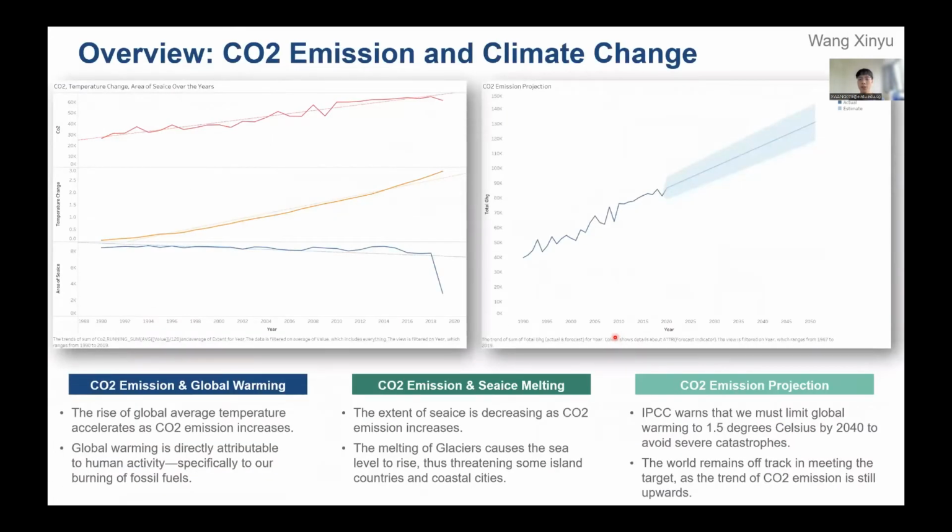Let's first take an overview of the current situation of carbon dioxide emission and climate change. Global warming is directly attributable to human activity, specifically to our burning of fossil fuels. And we can see the rise of global average temperature accelerates as carbon dioxide emission increases. This also caused the extent of sea ice to shrink, thus leading to sea level rise. The IPCC warns that we must limit global warming to 1.5 degrees by 2040 to avoid severe catastrophes, but we still have a lot to do to reverse the trend.